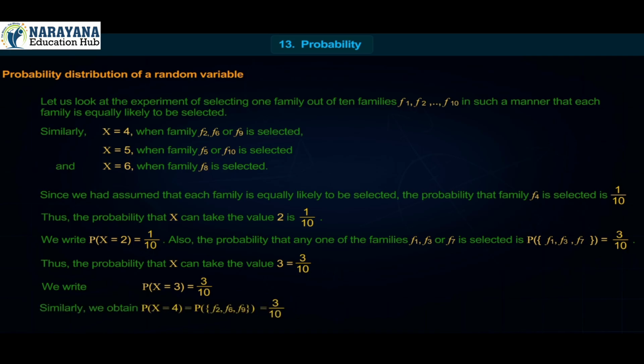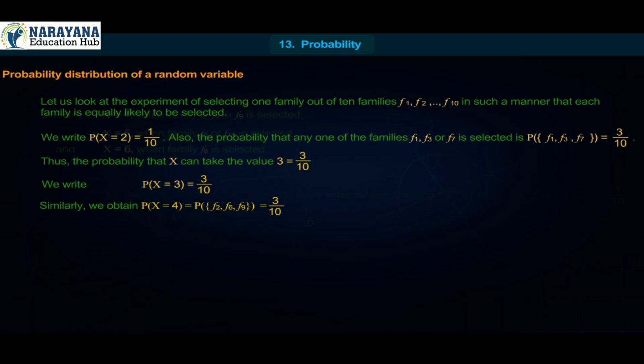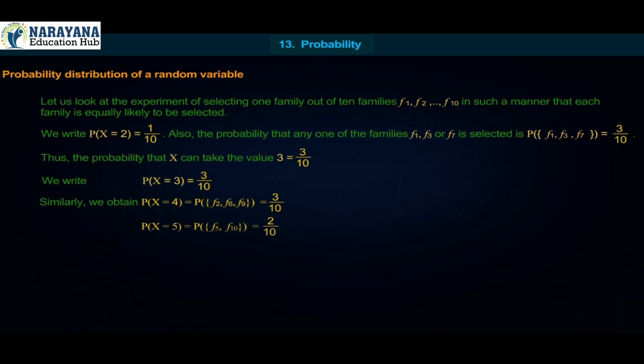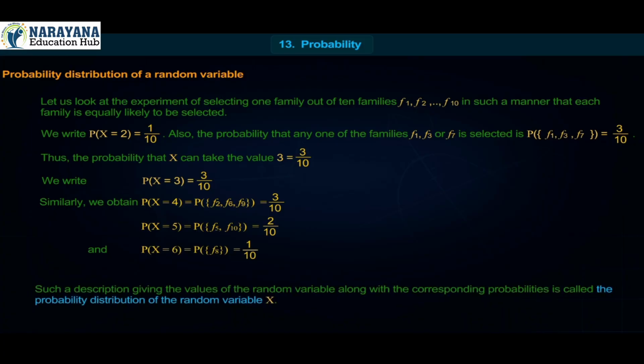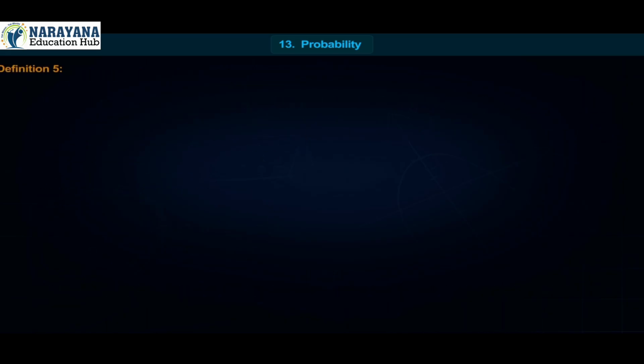Similarly, we obtain P of x is equal to 4 is equal to P of F2, F6, F9 is equal to 3 upon 10. P of x is equal to 5 is equal to P of F5, F10 is equal to 2 upon 10. And P of x is equal to 6 is equal to P of F8 is equal to 1 upon 10. Such a description giving the values of the random variable along with the corresponding probabilities is called the probability distribution of the random variable x.